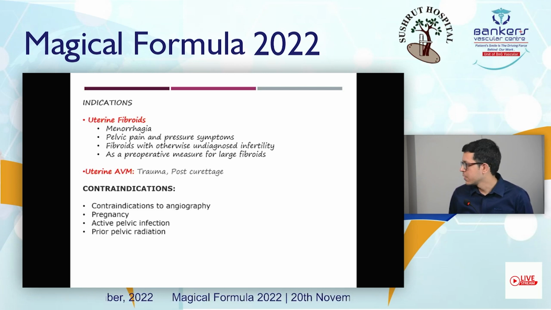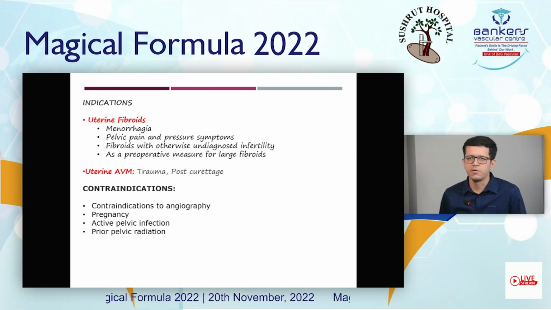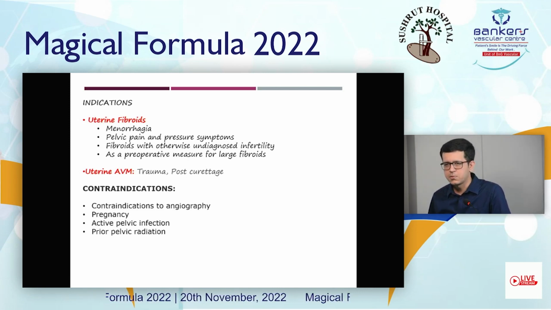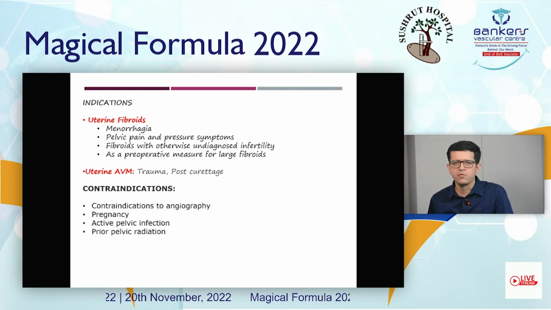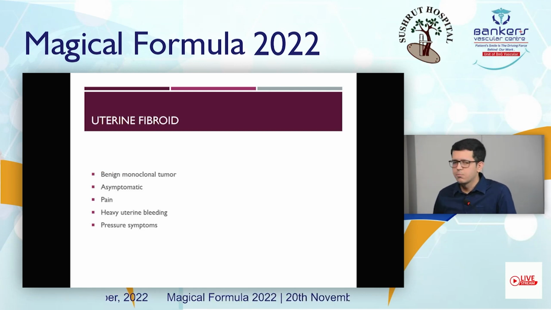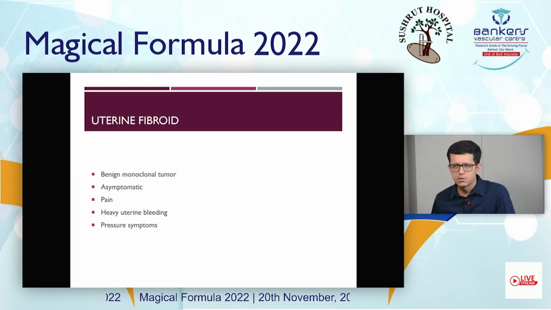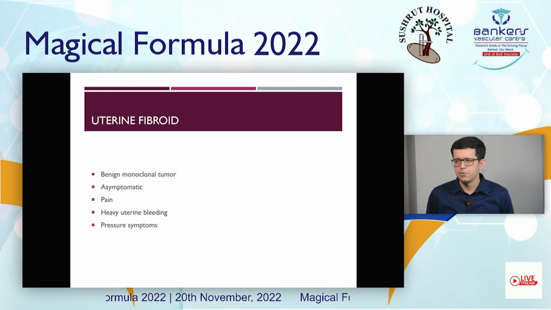Now, what are the contraindications to uterine artery embolization? The first contraindication is a contraindication for angiography, that is having a previous anaphylactic reaction to contrast media. Other contraindications include pregnancy, active pelvic infection, and prior pelvic radiation. Now, what are uterine fibroids? They are benign smooth muscle tumors of the uterus. The smaller tumors are generally asymptomatic, but larger tumors can cause pain, heavy uterine bleeding, and pressure symptoms.